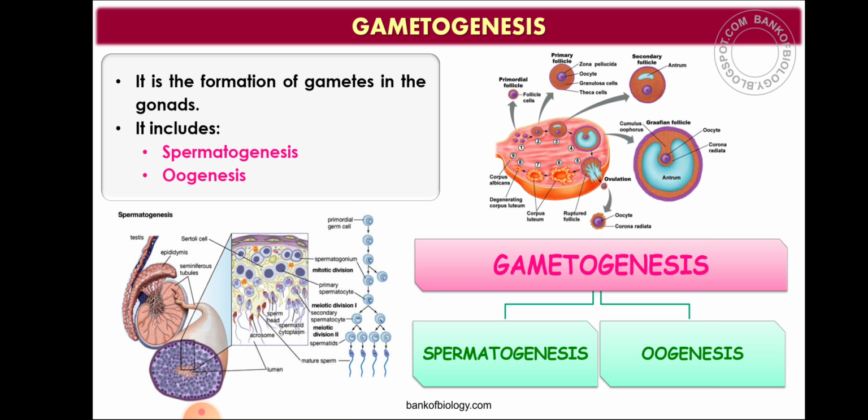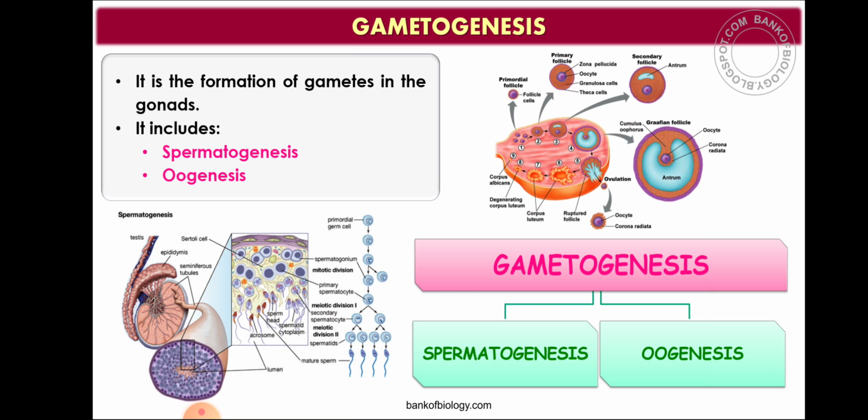So in this, you have to understand 3 terms: spermatogenesis, spermiogenesis, and spermiation. Differentiate between spermatogenesis and spermiation, or that type of questions will be asked. What is spermatogenesis?